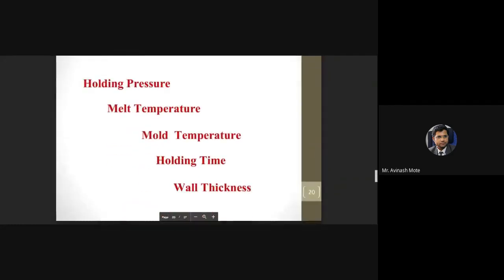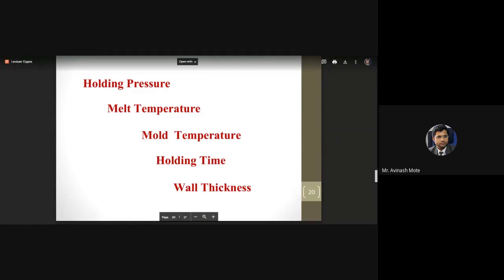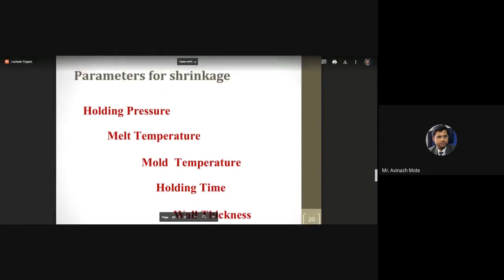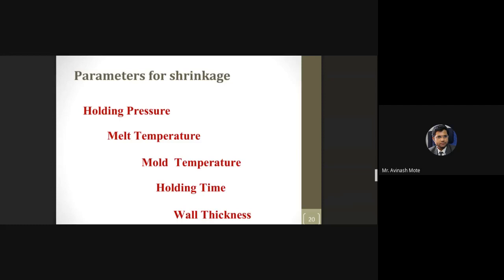Now there are some parameters which are responsible for the shrinkage. Just listen carefully, because these parameters are mostly asked. Even the MCQs are asked based on these parameters. These are the basic parameters because of which shrinkage allowance is provided while designing plastic parts: holding pressure, melt temperature, mold temperature, holding time, and wall thickness.